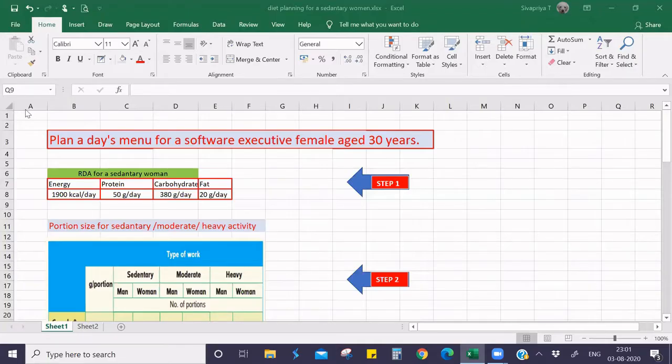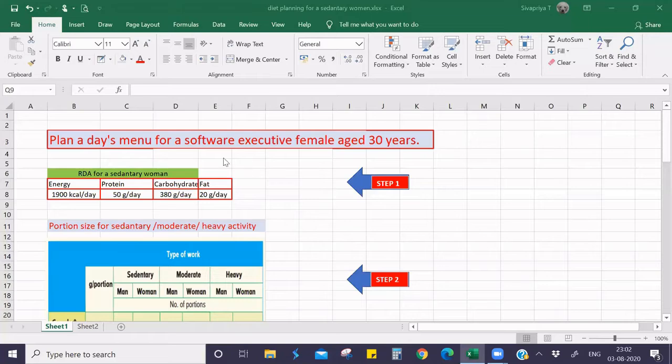In this video, we are going to plan a day's menu for a software executive female aged 30 years. A software executive female is a sedentary worker. So what we have to do is refer to the RDA for a sedentary woman. This is the first step in the process of planning a day's menu. We have three important steps, and the first step is referring to the RDA for a sedentary woman.